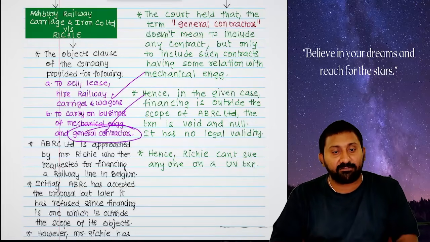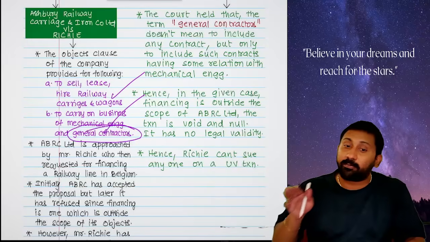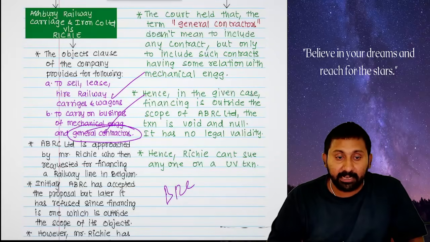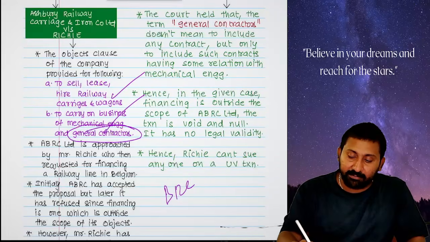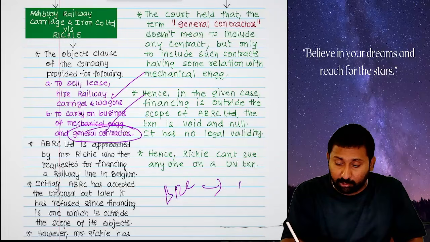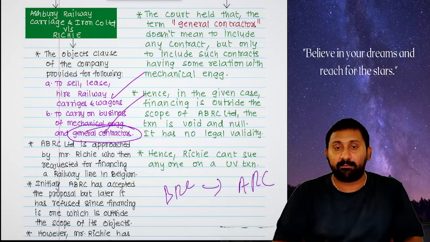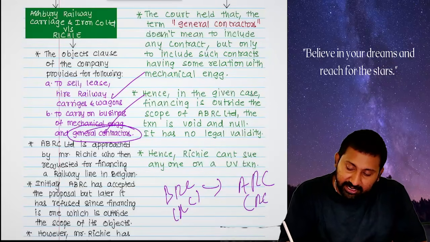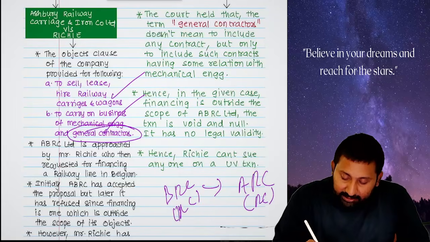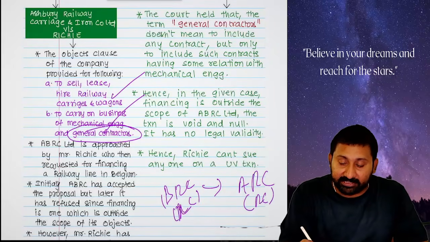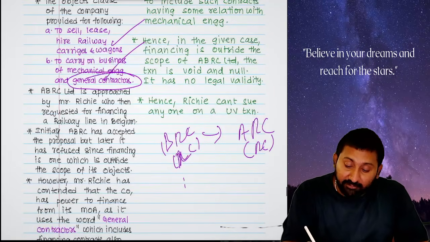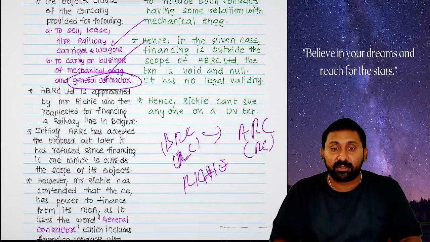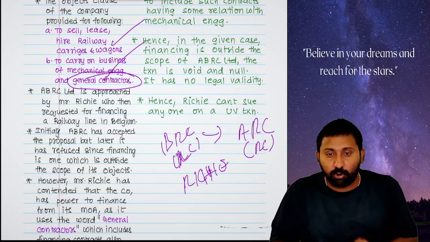This Ashbury Railway Carriage Company was approached by another company called Belgium Railway Company. This company is also in railway carriages and wagons. This particular BRC came to ARC. BRC is a company, therefore one managing director with the name Ritchie came to ARC. He said, ARC, I want a loan from you.